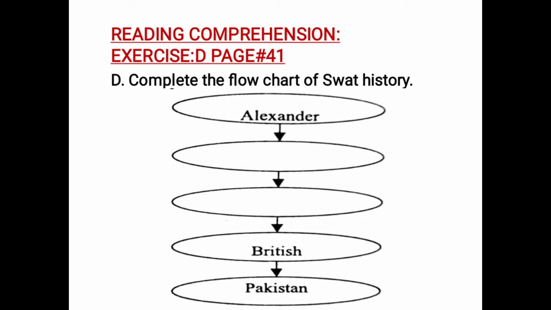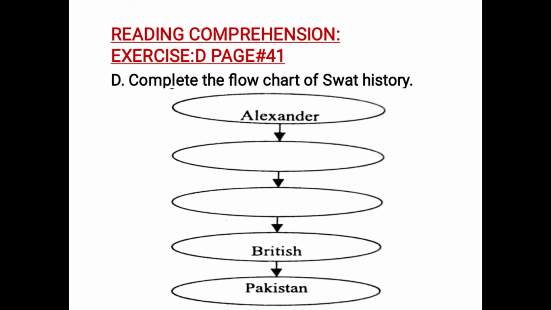Some of the boxes are complete in this flowchart, some are incomplete. Let's take a look at it. For example, the oldest people who lived in Sawat were the descendants of Alexander, right? But after Alexander, you have to write the people who had come and lived in Sawat. And after that, you have to write the next group of people who had come and lived in Sawat until the British came and finally the Pakistani people that we are. You have to fill the second and the third box according to the history.